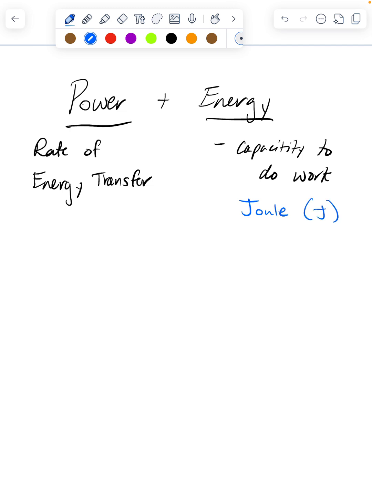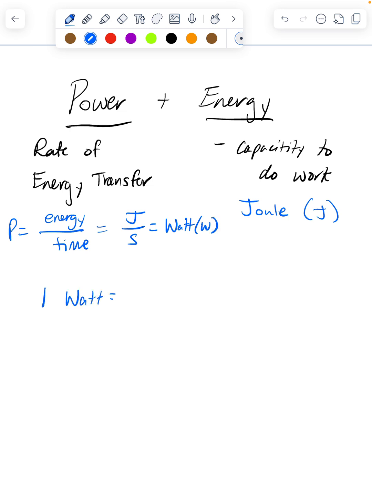And the unit of power is about the rate of energy, so it's about energy per time. Power equals energy per time, so it's going to be joules per second. Now, instead of just saying joules per second, physicists came up with a different unit, which they call the watt, symbol W.